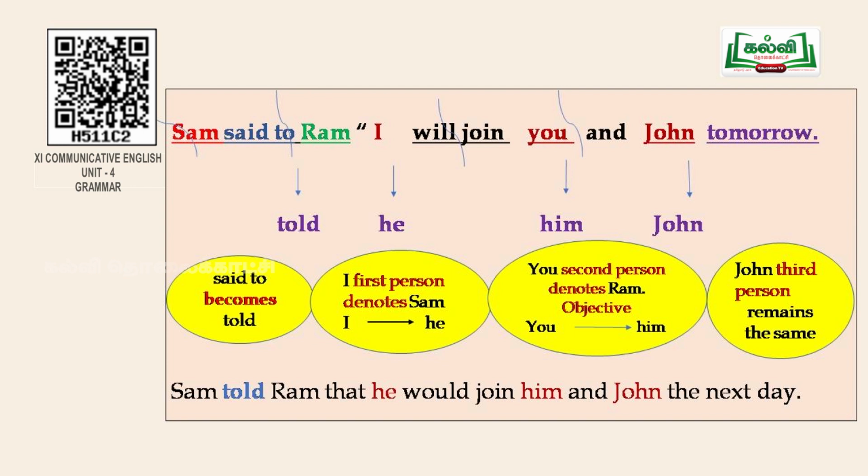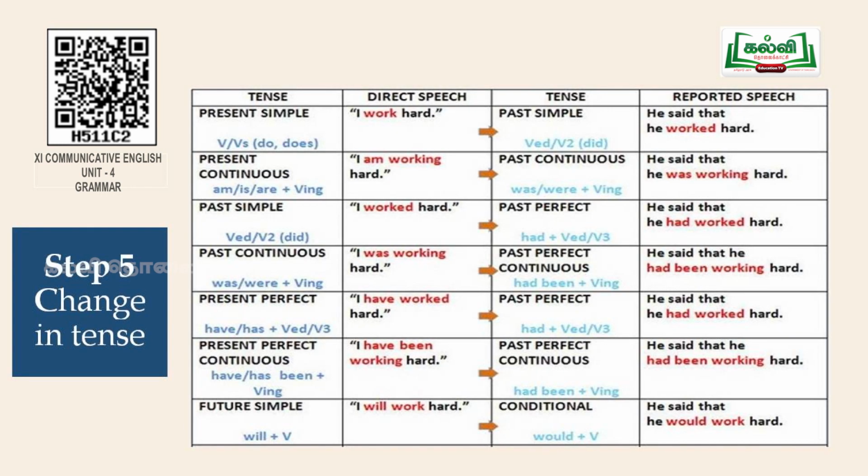I have also given the table at the top so that it will be easy for you to undergo the change. The sentence is, Sam said to Ram, "I will join you and John tomorrow." So now, Sam told Ram that I becomes he, would join, you becomes him, and John, the next day. So now, are you clear with the change of pronouns in the sentence?